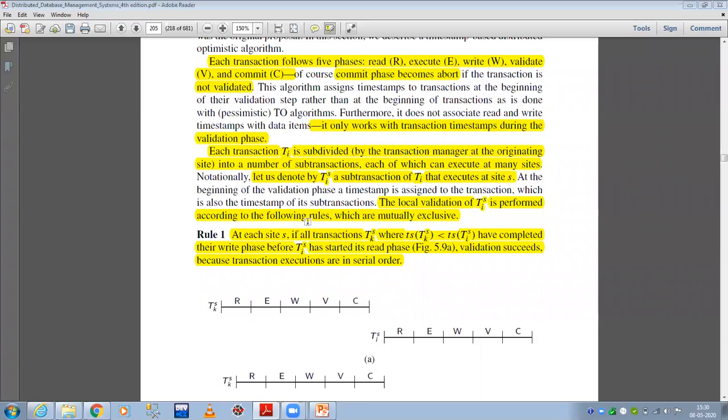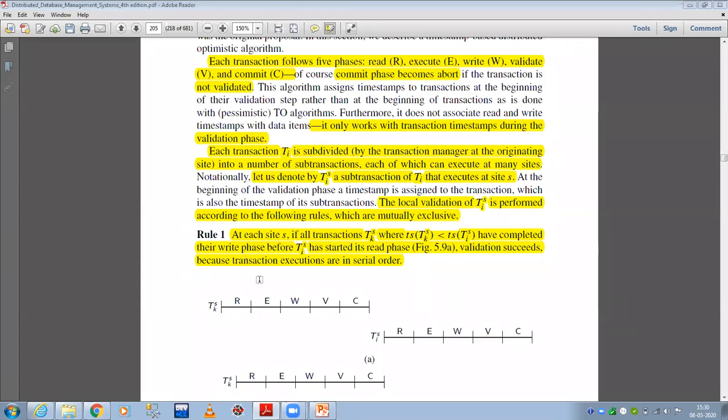Rule number 1 states that at each site S, if all transactions TkS, where TkS stands for the sub-transaction of Tk at site S, with the timestamp of TkS less than the timestamp of TiS, have completed their write phase before TiS has started its read phase, then validation succeeds.